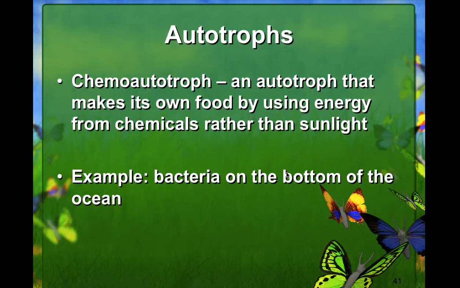A chemoautotroph is an autotroph that makes its own food supply by using energy from chemicals rather than sunlight. So we're talking about the bacteria on the bottom of the ocean. There is no sunlight down there, so they have to have some way to make food for them. So they take the chemicals around them and they turn that into energy. Chemo meaning chemical, so these are our chemical autotrophs.